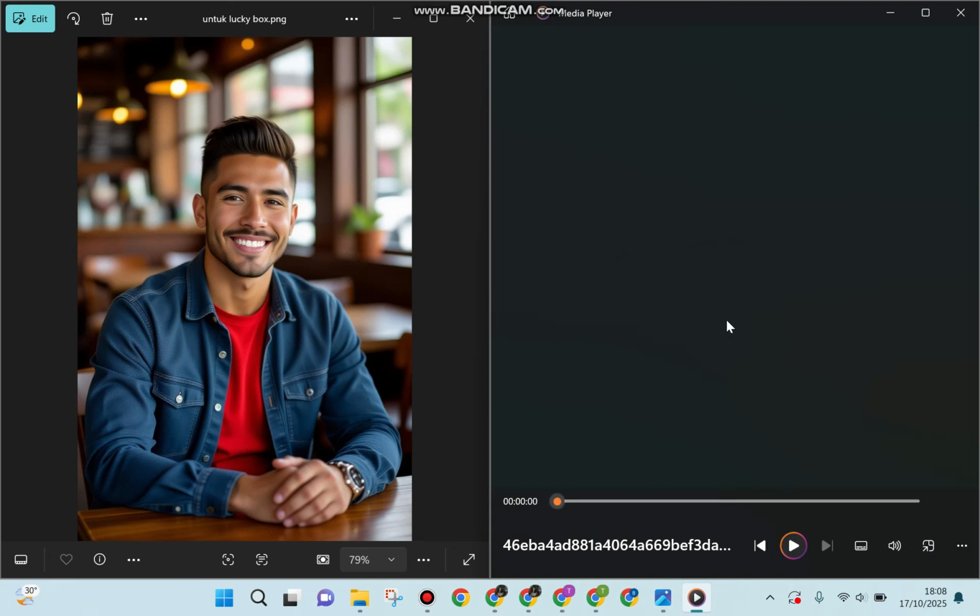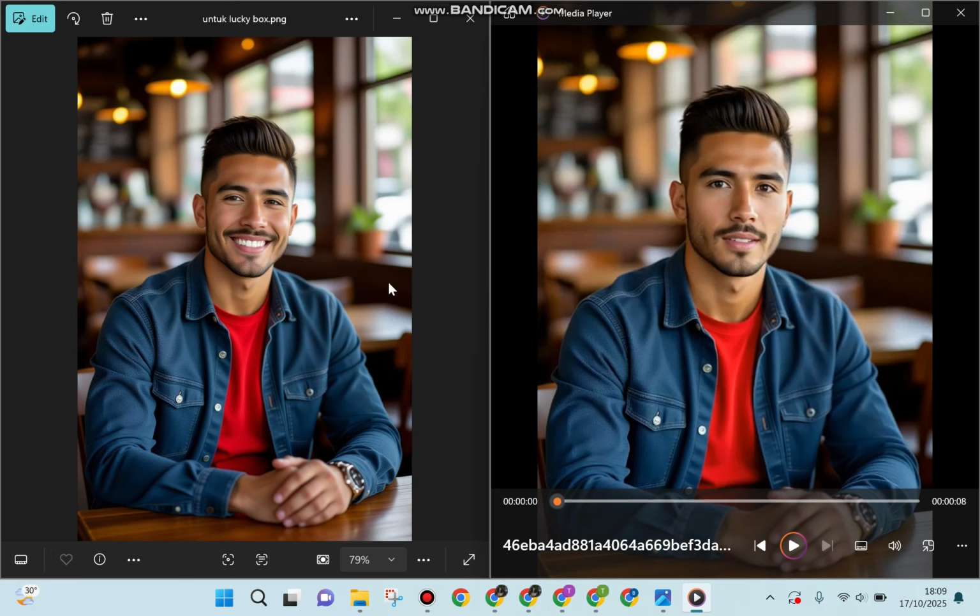As you can see, on the left side is a picture of a man sitting in a cafe, and after using the special AI, this picture can be transformed into this vivid and singing avatar, guys. This can also be your reference if you would like to create a music video using AI. What platform will we use? Without any further ado, let's get into the tutorial.